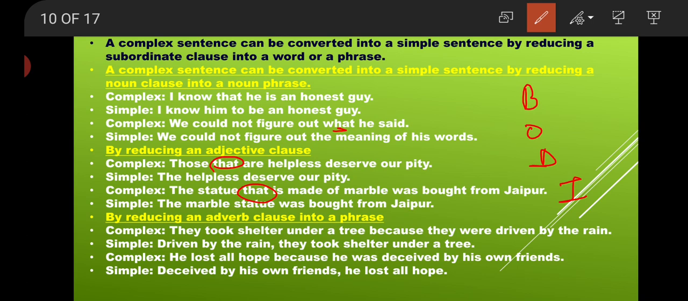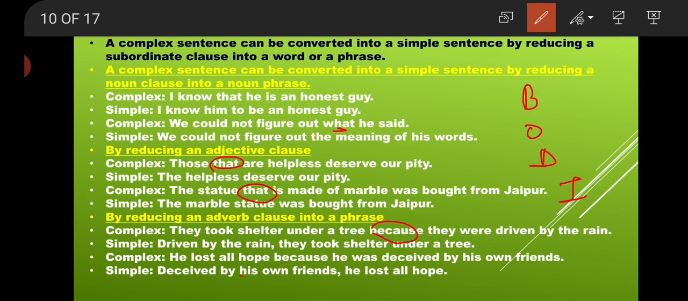Now the next is: They took shelter under a tree. What we have to use here? By reducing an adverb clause into a phrase. They took shelter under a tree because they were driven by the rain. What is this? Because. Why because? Because shows it is complex. Remember, "because of" is what comes in simple. Only "because" will come in your complex. "Because of" will come in simple. Clear?